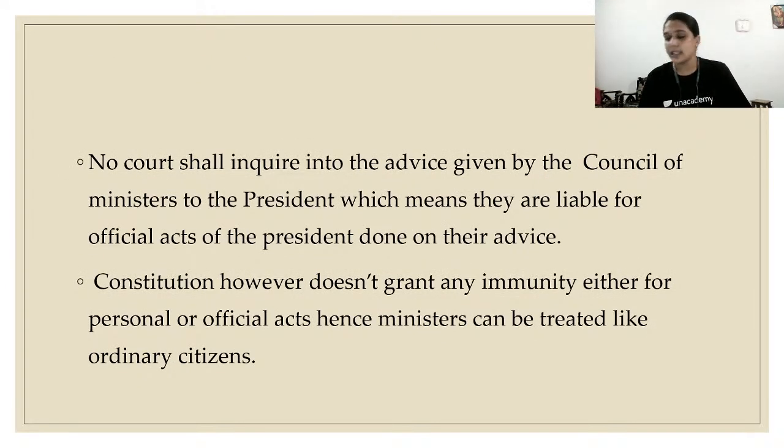If the council of ministers is giving advice to the president, that advice cannot be questioned in any court; it does not come under judicial review. What does that mean? It does not come under question in any court. It is not coming under the concept of judicial review.